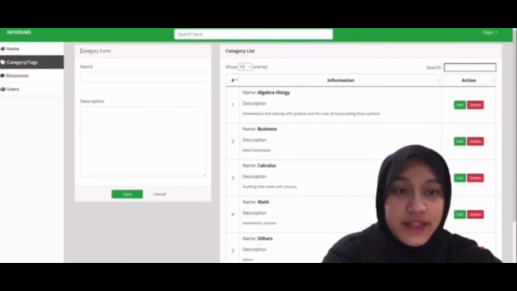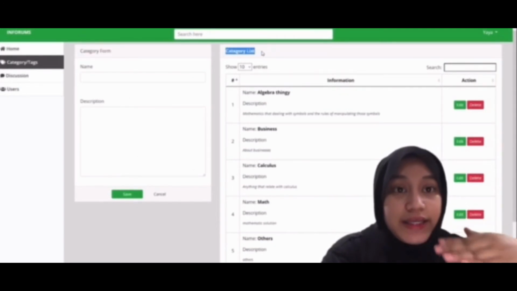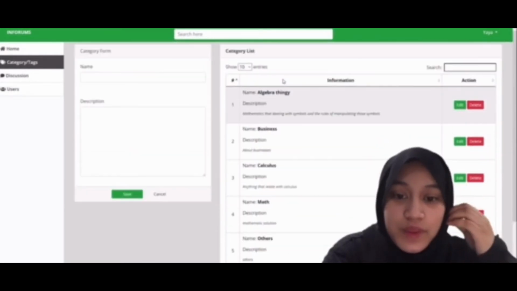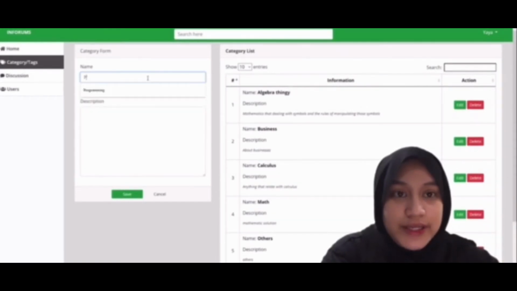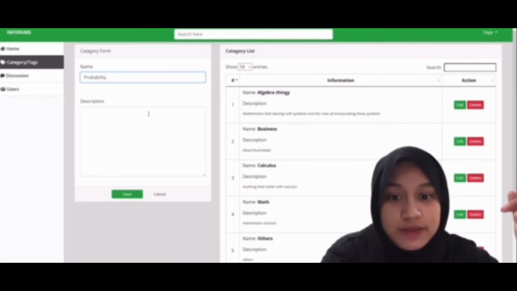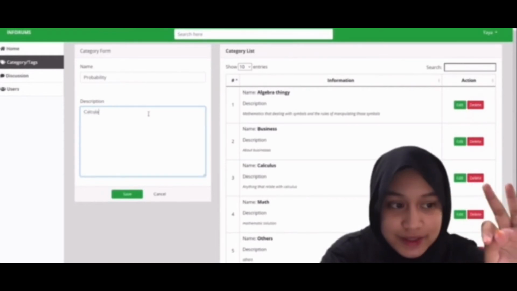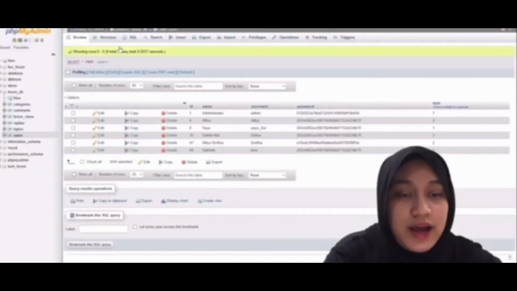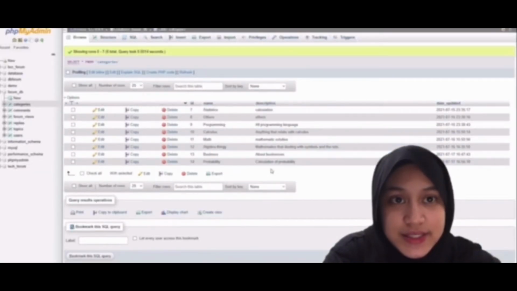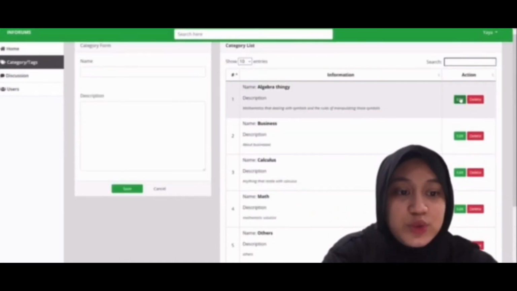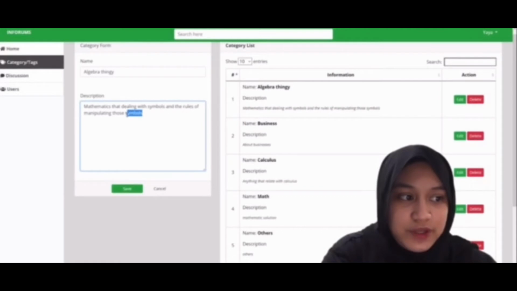Alright, move on to the next navigation, which is the category navigation. In this navigation, there is a ton of list for education categories and discussions. Alright, we can also create categories if the category is not available. It can be created by submitting the category form. We just need to add the description and the category. Now let's check it on the database, and yes, the probability category is updated. To edit the description, you just need to edit it on the category form and save it.